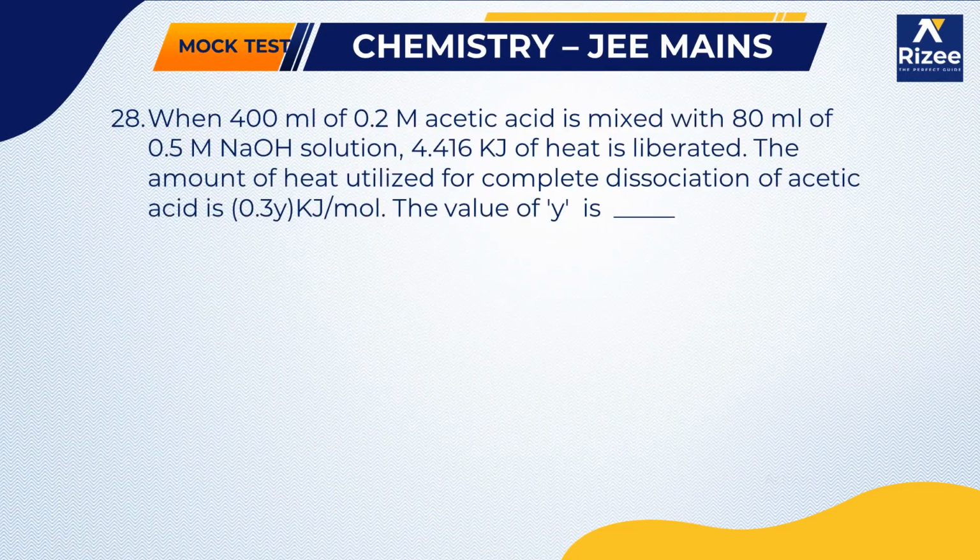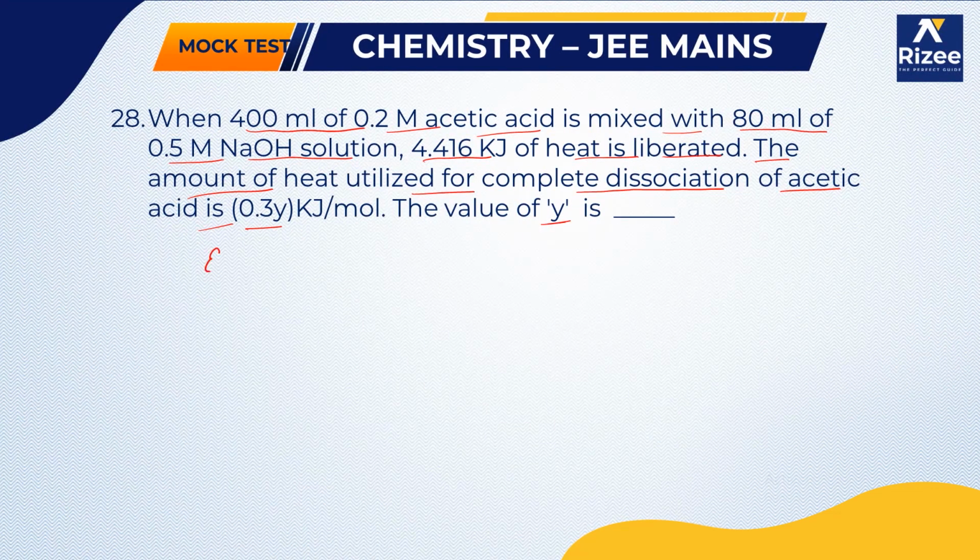Next, when 400 ml of 0.2 molar acetic acid is mixed with 80 ml of 0.5 molar NaOH solution, 4.416 kilojoules of heat is liberated. He is asking for the amount of heat utilized for complete dissociation of acetic acid, given as 0.3 × Y. What is the value of Y?